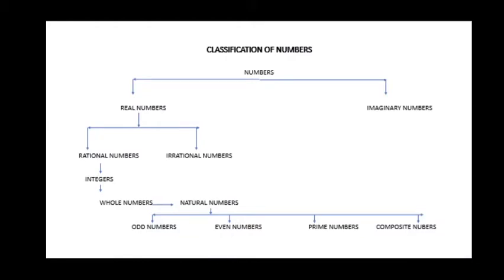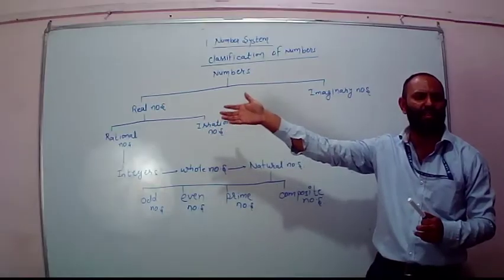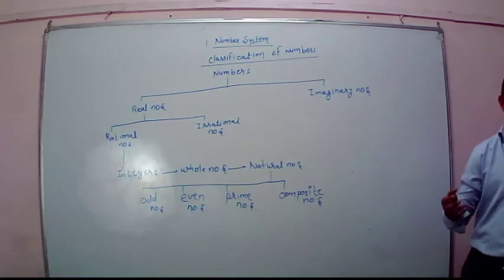So, first is real numbers. Alright. So, definition wise, what about real numbers? Real numbers are the numbers which include both rational and irrational numbers. It's saying they include both rational numbers and irrational numbers. But what is it physically? Physically, how would you come up with it?